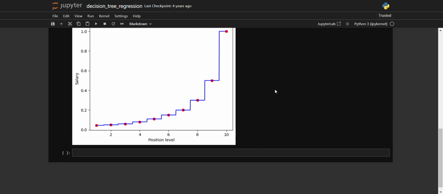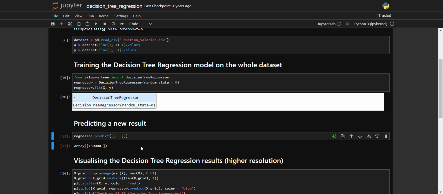So in general, decision trees are very good regression models, but every regression model varies with the data set that you attach to it. So for this particular data set, our decision tree regression model doesn't work very well. So if I was to give some answer to the HR department, I would never use the decision tree regression model to give them the answer. Next, we are going to try random forest regression, and using that, we'll see how random forest regression does. And I'll see you guys in the next video.